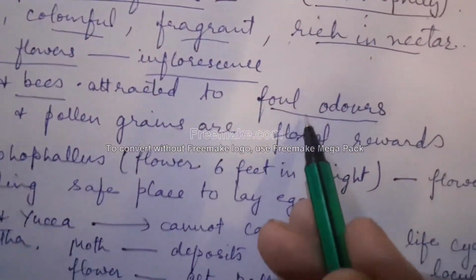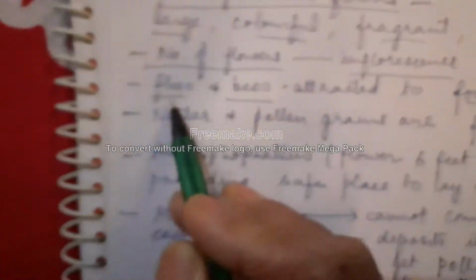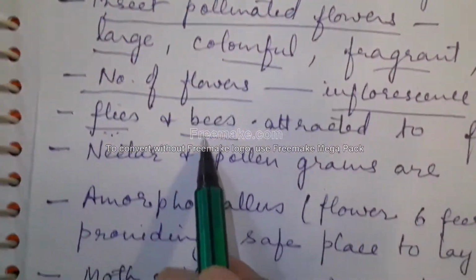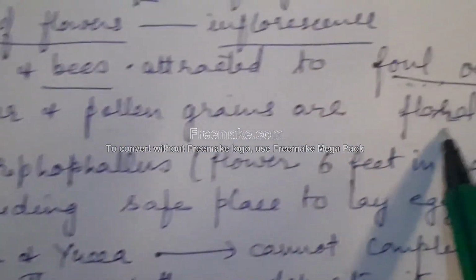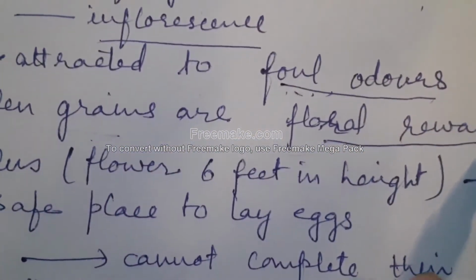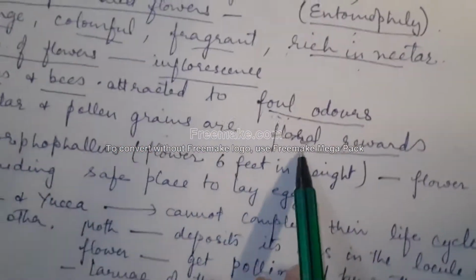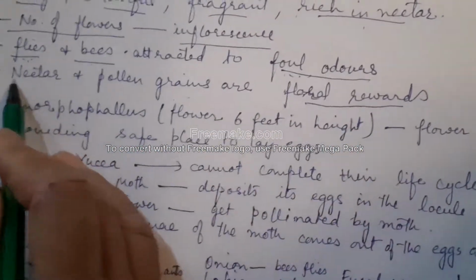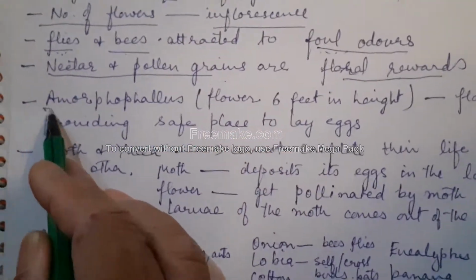So some of the flowers do not smell good. They have a foul odor because they have to attract the flies and bees, which are attracted to foul odor. Now, nectar and pollen grains are the floral rewards. So all these biotic agents bring about pollination, and how do the flowers reward them? By giving them nectar and pollen grains.